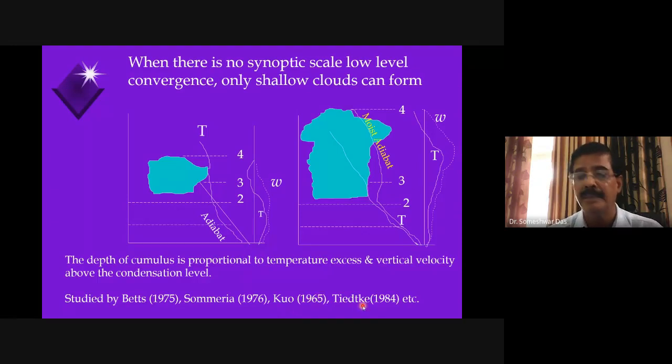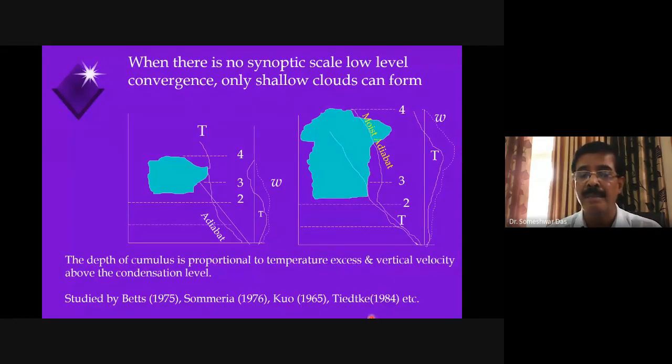And of course, later on by TDK 84. Actually, it was from TDK onwards that shallow convection was represented in the model explicitly. Otherwise, they were just thinking that when we take care of the convection parameterization, it should take care of it automatically, but it was not.